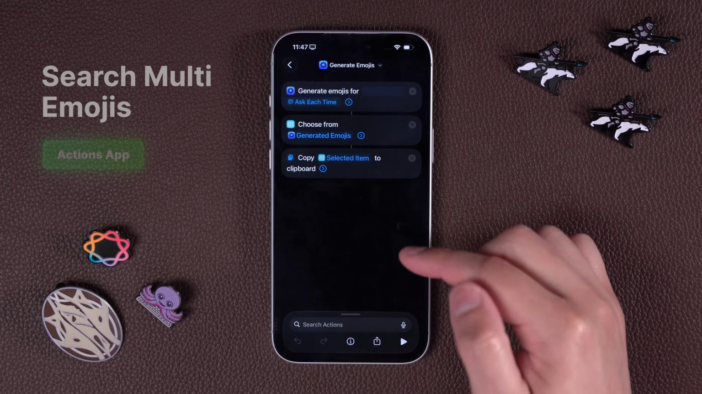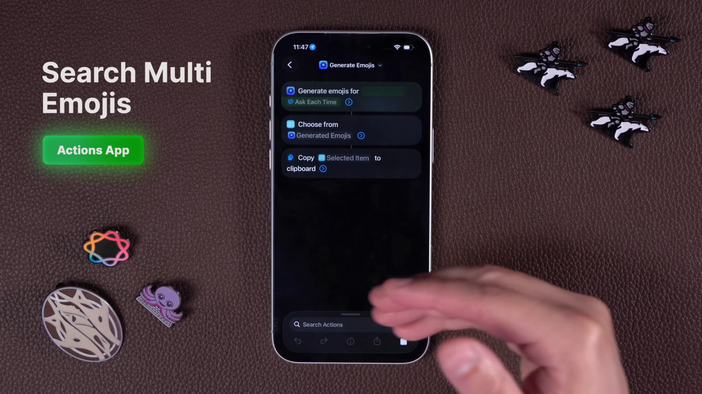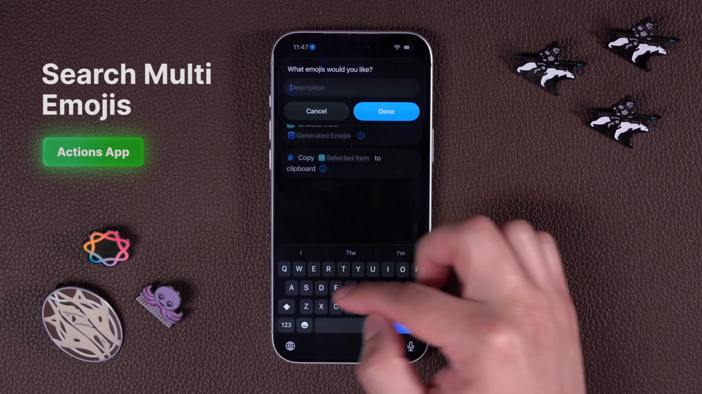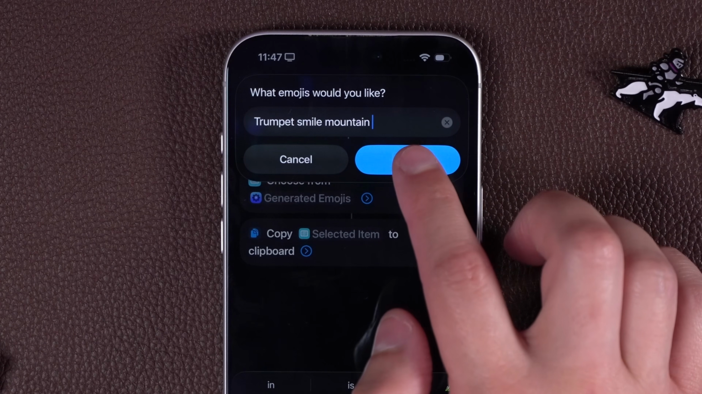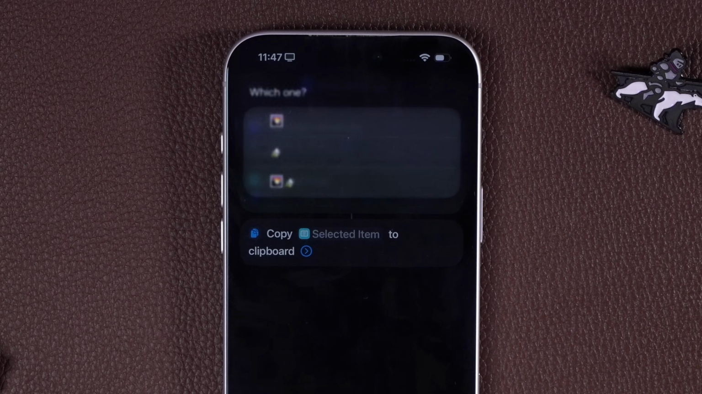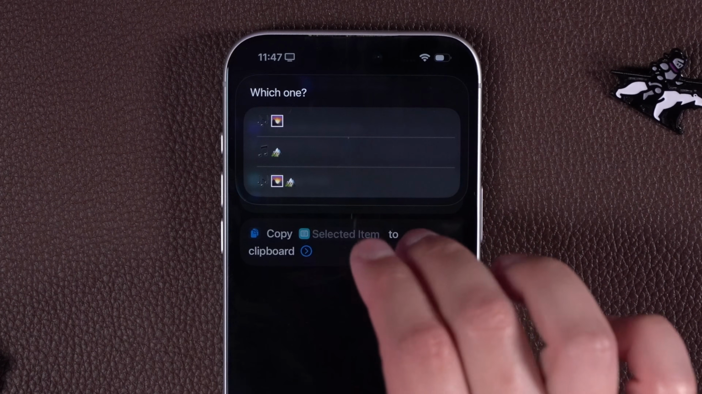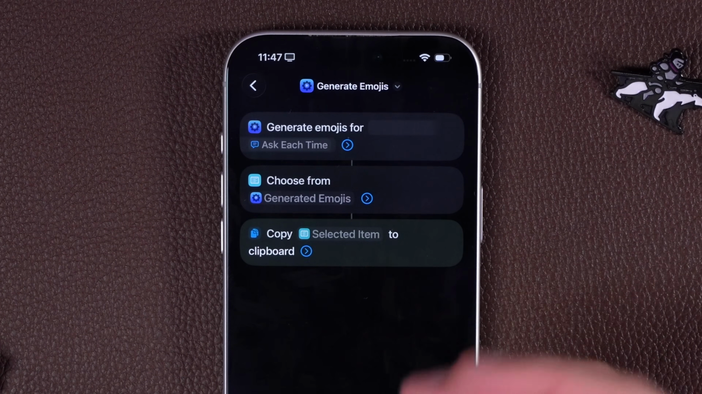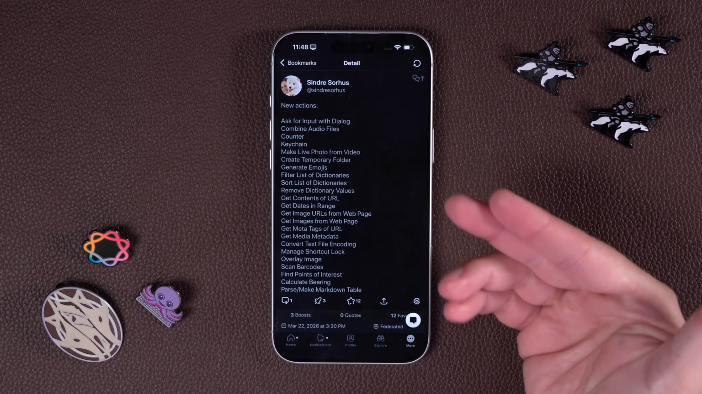Next, there's a generate emojis action, which it actually just gets regular emojis, but you can type them in quickly. So maybe you want to just tell a story in emoji. I'll give it three different words. It'll search all the emojis for those search terms, put them all in a row. Actually gives me multiple options. I can choose one and then just puts it on my clipboard. And those were just a few of the new actions.